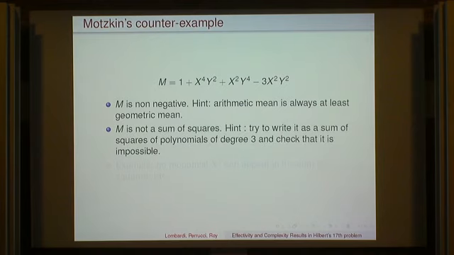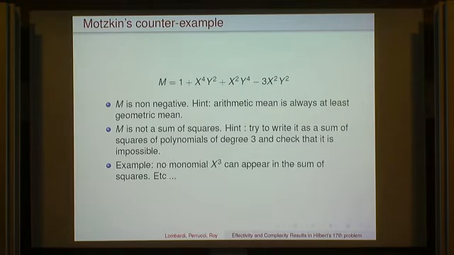But it's also the case that M is not a sum of squares, and it's really very simple. You try to write it as a sum of squares of polynomials of degree 3, and you check that it is impossible. For example, you can see already that no monomial x^3 can appear in the sum of squares, because otherwise some x^6 will appear in this polynomial, so this monomial cannot appear, hence other monomials cannot appear, and finally it's impossible to write this polynomial as a sum of squares.